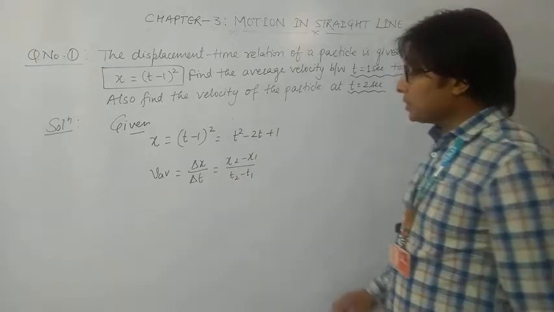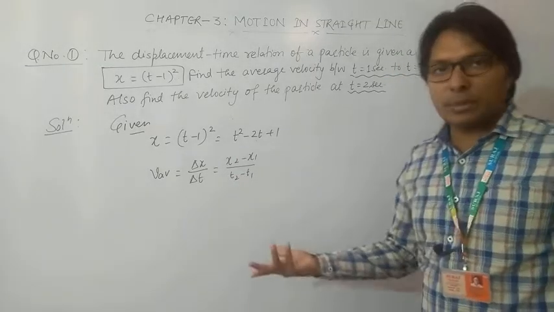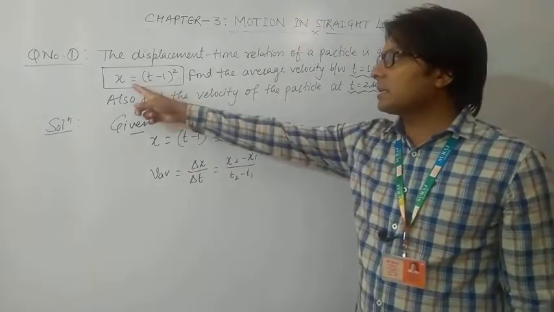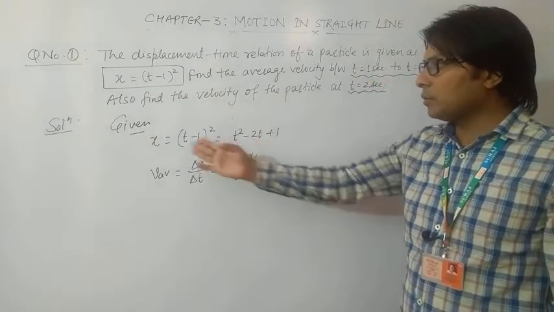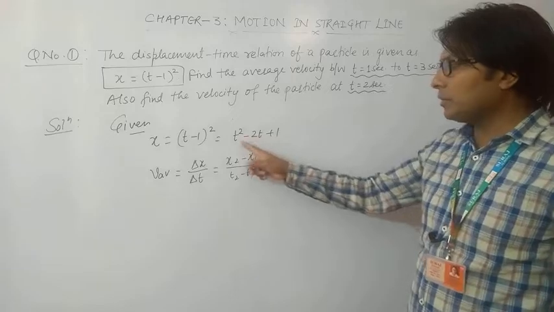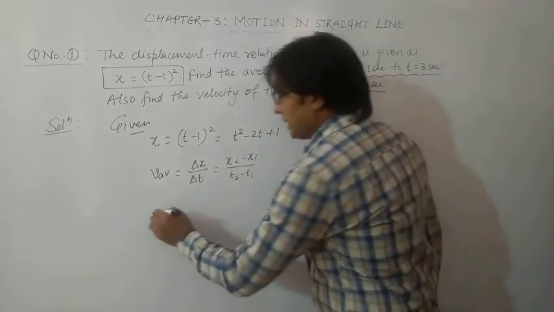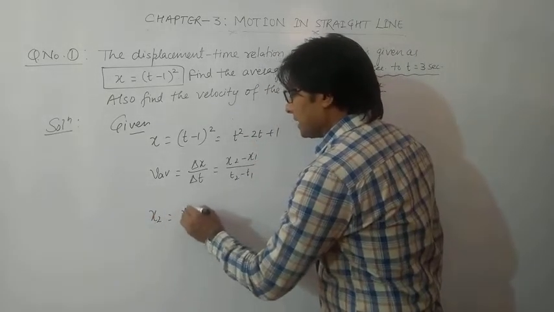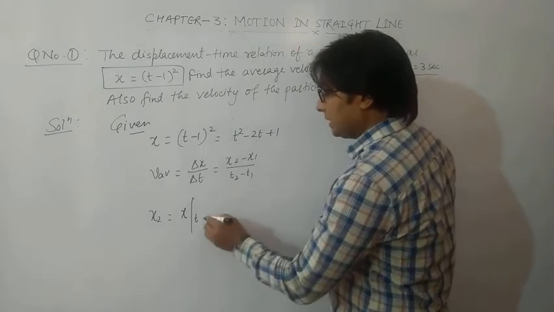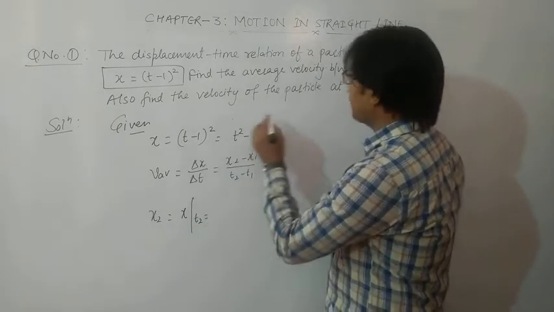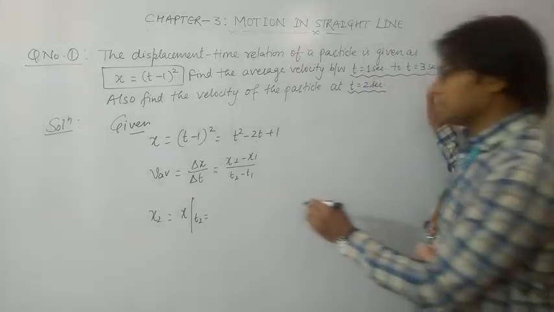So position, is there any relation between position and time? Yes, this is the relation. So using this relation we can write down the value of x by simply putting the value of t. So x2, which is x at t2, where t2 is given here as 3 seconds.